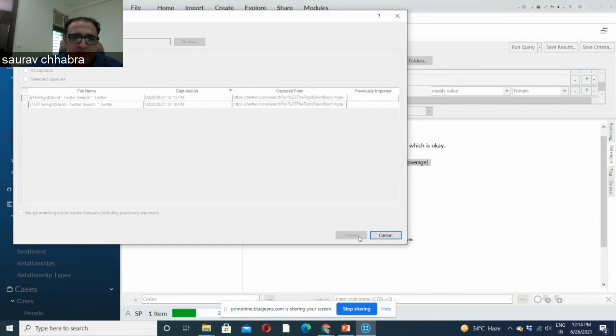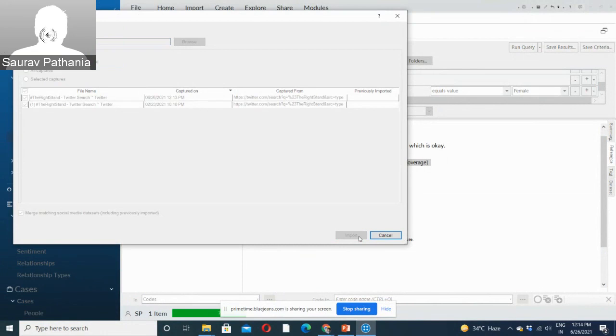It captures data from Facebook and from Twitter. That's it, I think. It used to capture from LinkedIn, but now they have stopped giving this access. But Twitter and Facebook it captures. But Facebook, it will capture data from a Facebook page only, not from your wall or something. Okay.